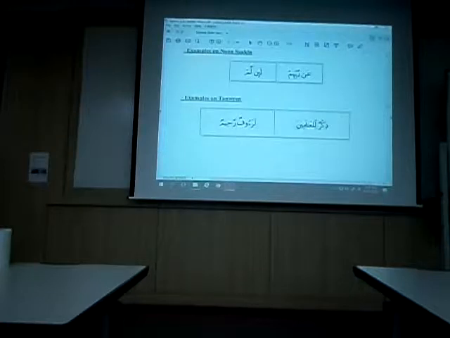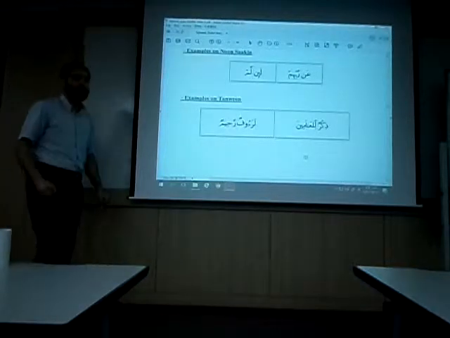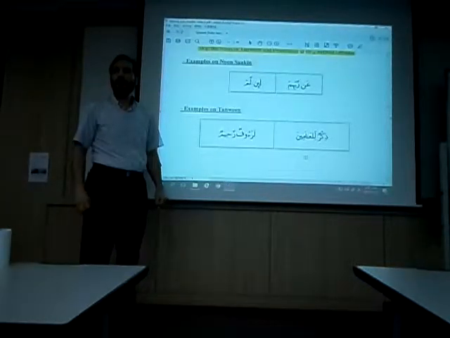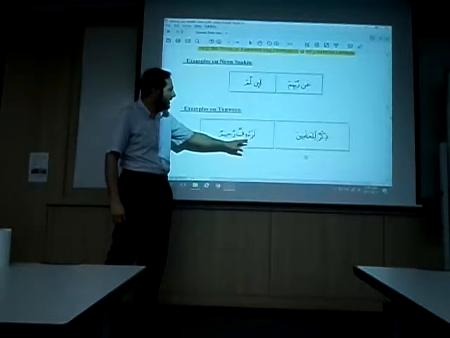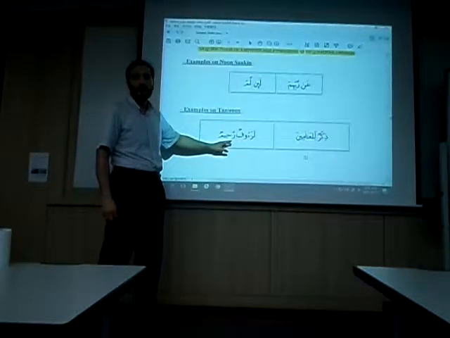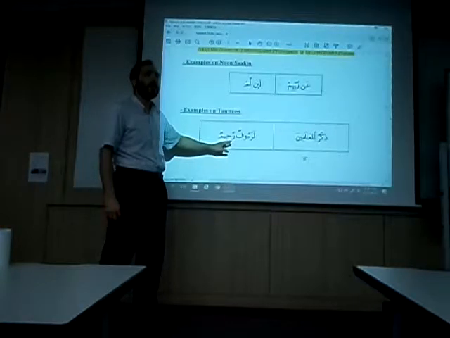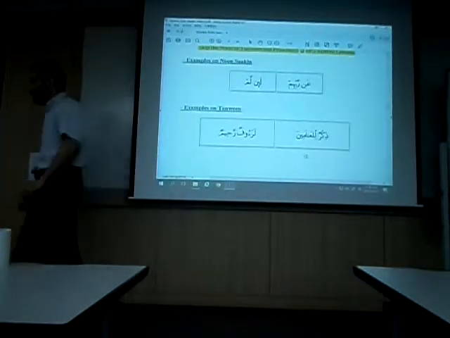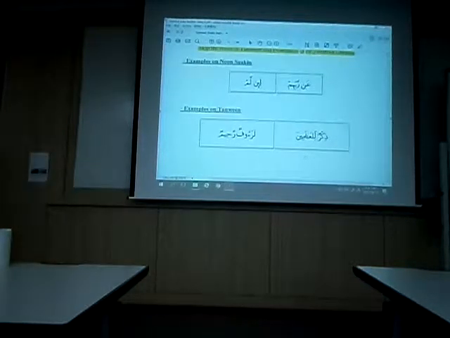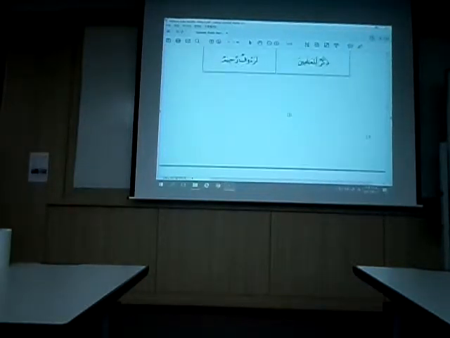Let's take two examples for tanween. ذكر للعالمين. لرؤوف رحيم. This is the idgham with ghunna and without ghunna.